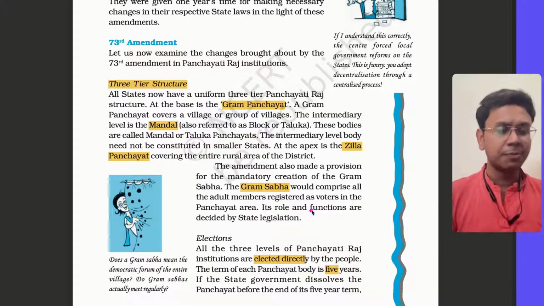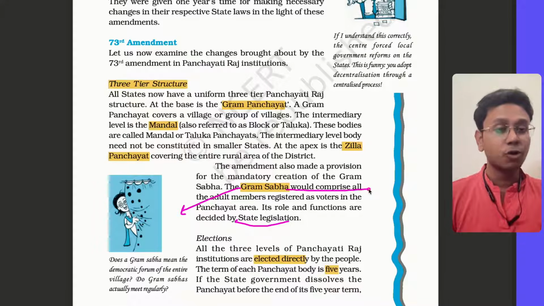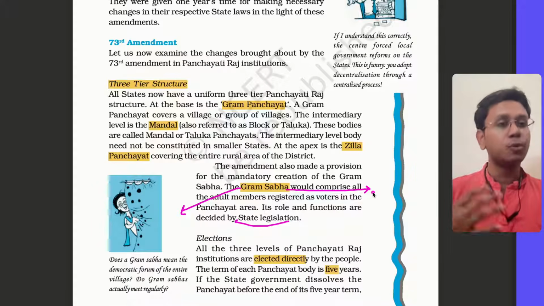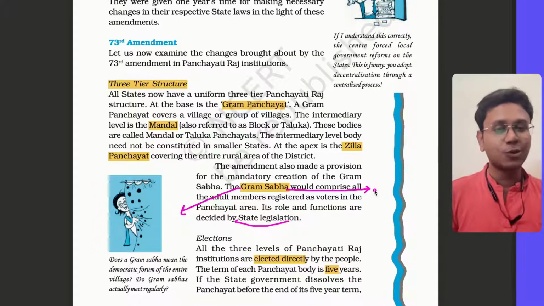So the 73rd Amendment says that the exact role of Gram Sabha, the states will decide. But its role has been, in many states, for example, approval and social audits of various government projects and various local projects. So these are very diverse functions which have been given to Gram Sabha by state legislatures. Different state legislatures have given different functions. So this is the three-tier structure. I hope this is clear.